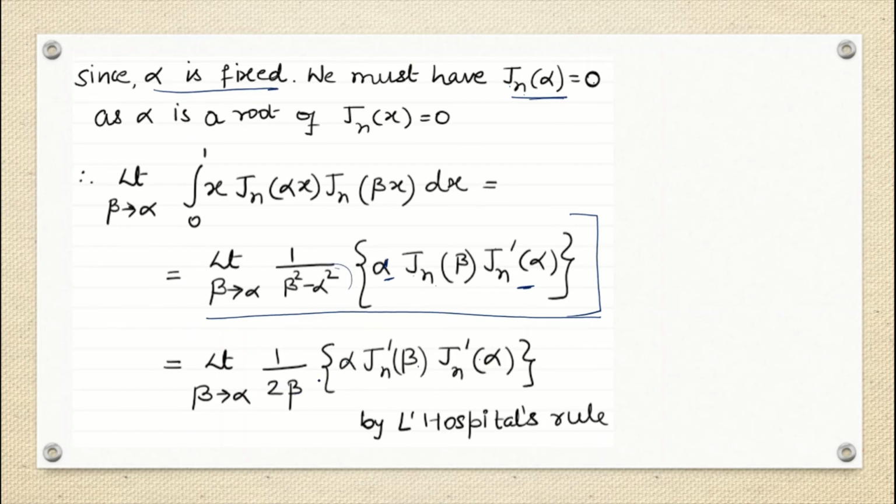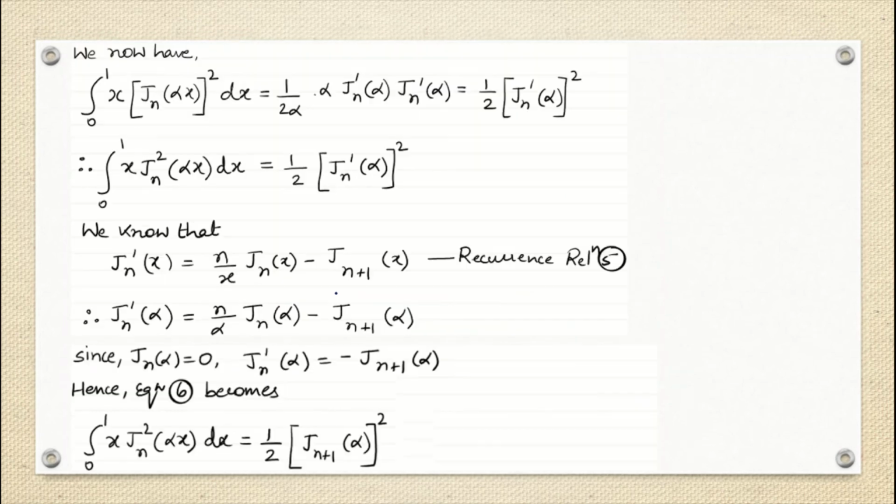Okay, so now we see that this is not the indeterminate form, right? Next step will be what? I'm going to substitute beta with alpha, because now I can do it, since this is not my 0 by 0 form. So this term is nothing but alpha Jn dash alpha, Jn dash alpha, because wherever I had beta, I have replaced it with alpha. This is the general term which I am writing down as integral 0 to 1 of x Jn alpha x whole square, because instead of beta I'm here also writing down alpha.